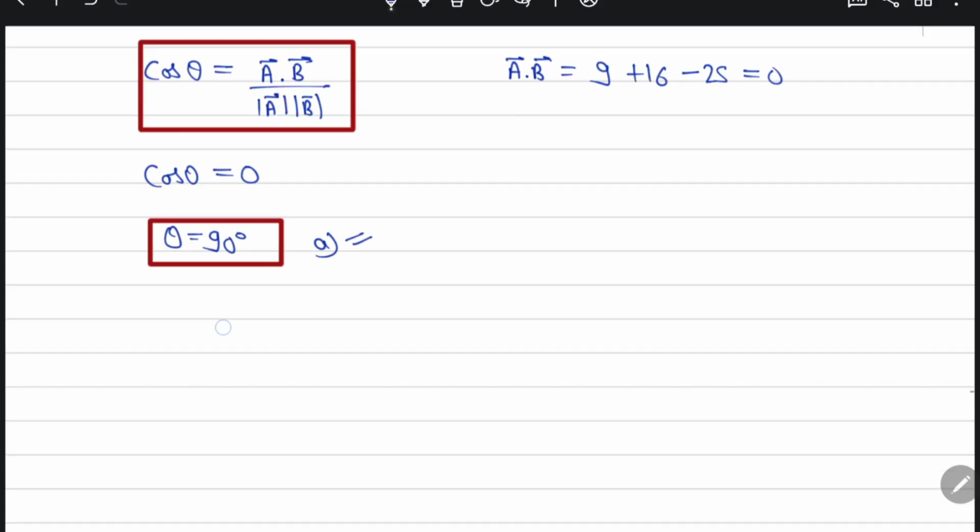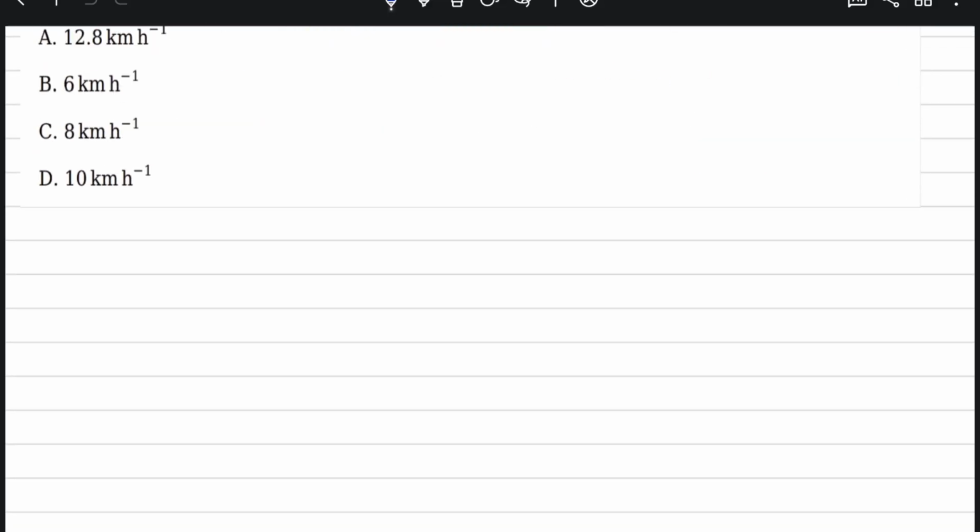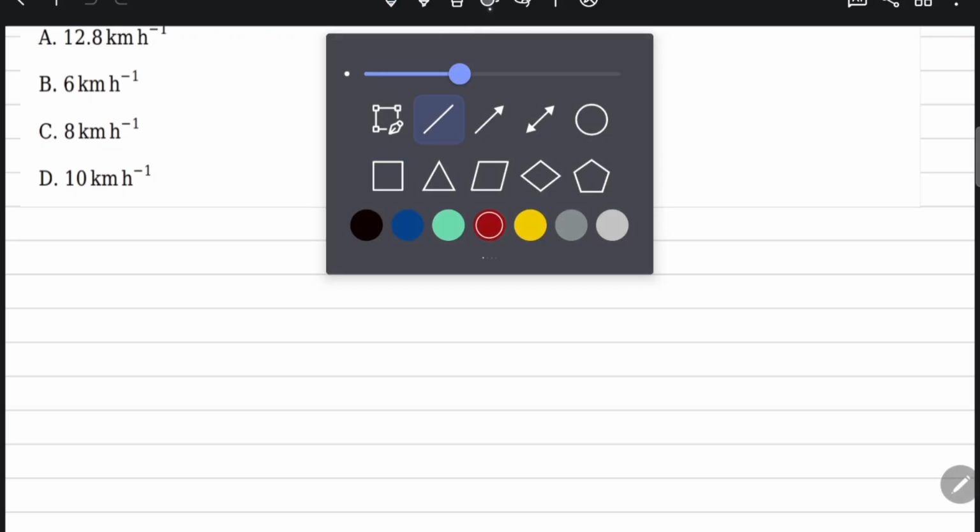This is a very good question and directly formula based. A boat is sent across a river with a velocity of 8 km per hour. If the resultant velocity of the boat is 10 km per hour, then the velocity of the river is. It is like this situation.